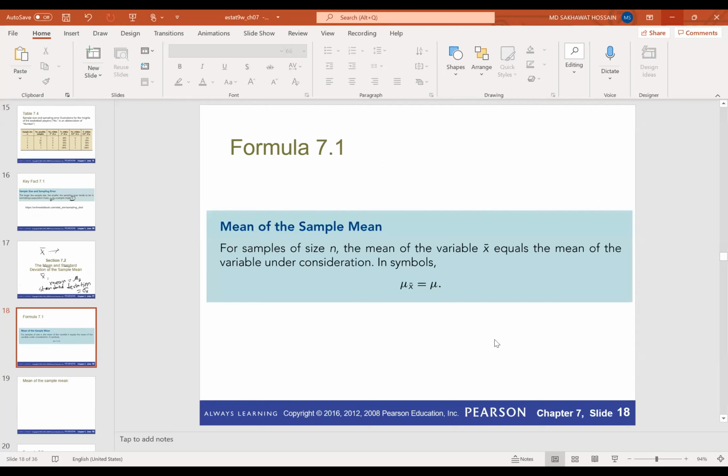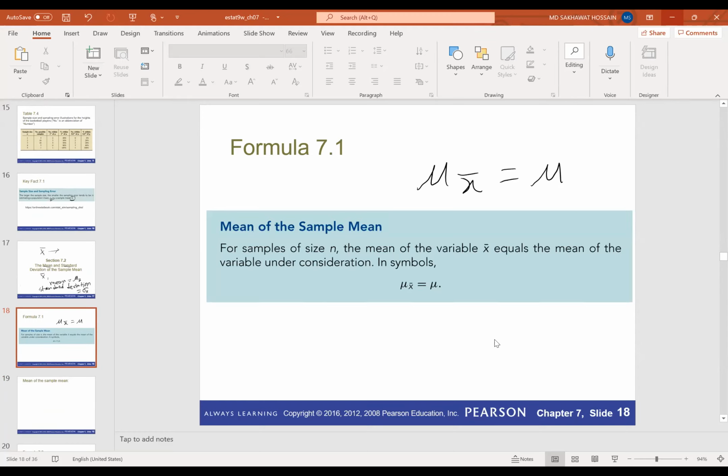Okay, so the mean of the sample mean. What is the mean of the sample mean? If the sample size is n, the mean of the variable X bar equals the mean of the variable under consideration. So the mean of X bar is always equal to the mean of our actual population. So mu X bar is always equal to mu.